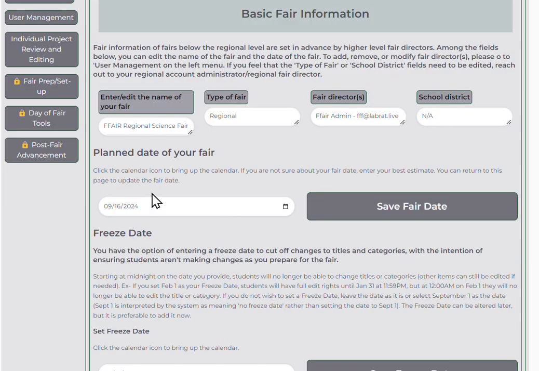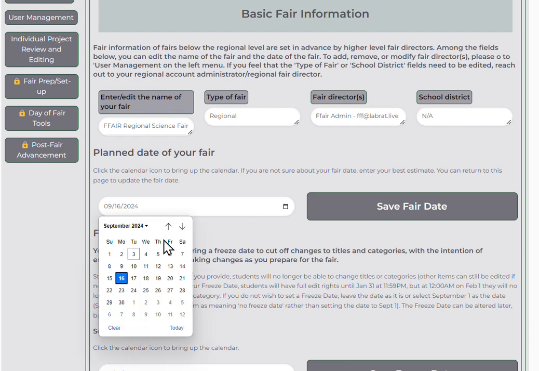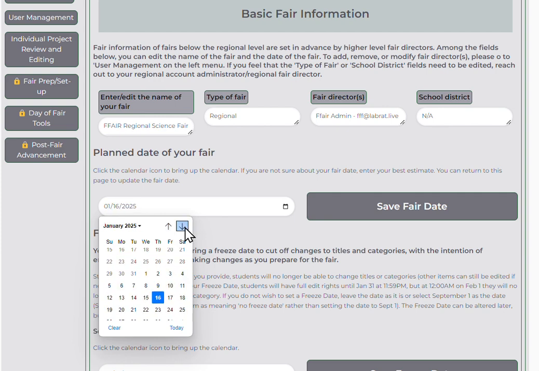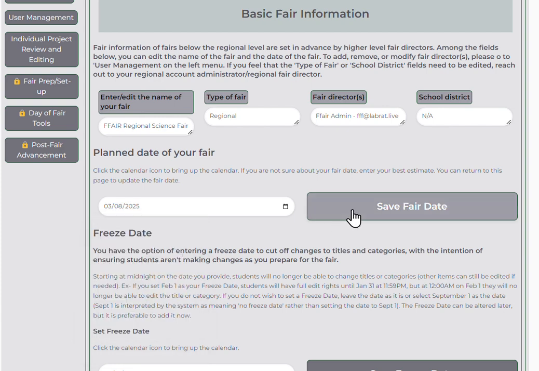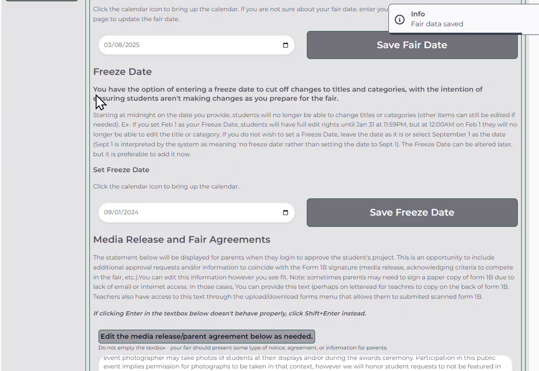Then you're going to pick the date for your fair. This is a little calendar. You click that, and I can select myself a date. I click Save Fair Date. And then there's a freeze date option.